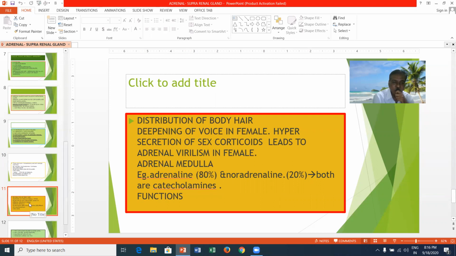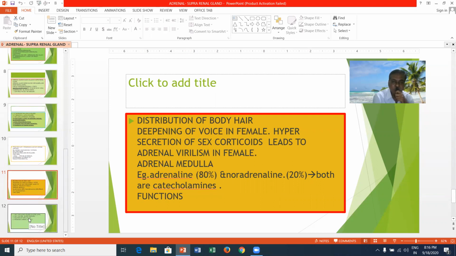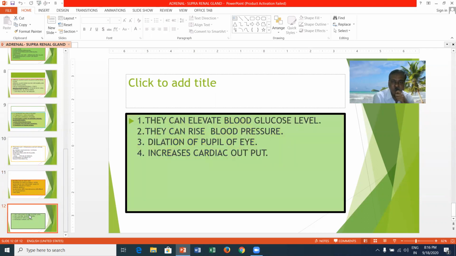The main functions of the adrenal medulla, that means adrenaline and noradrenaline, are that they can elevate the blood glucose level, raise blood pressure, cause dilation of the pupil of the eye, and increase cardiac output. They have effects on blood vessels, and on cardiac muscles, smooth muscles, and skeletal muscles.